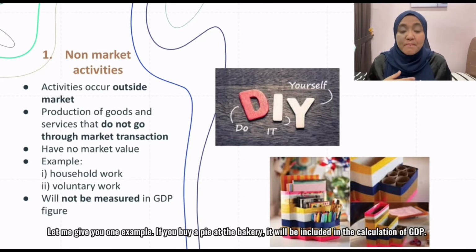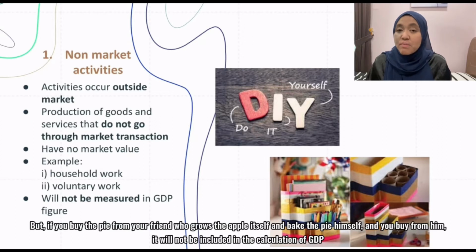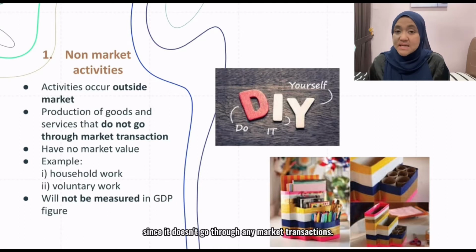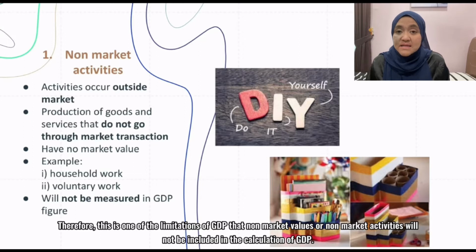If you buy a pie at the bakery, it will be included in the calculation of GDP. But if you buy the pie from your friend who grows the apples himself and bakes the pie himself, it will not be included in the calculation of GDP since it doesn't go through any market transactions. Therefore, this is one of the limitations of GDP: non-market activities will not be included in the calculation of GDP.